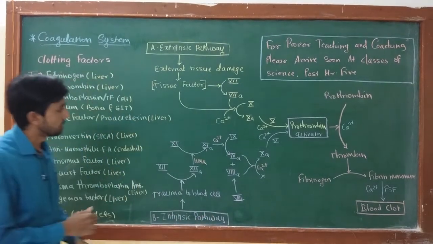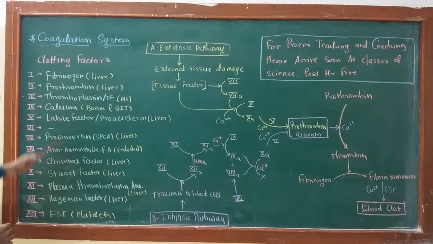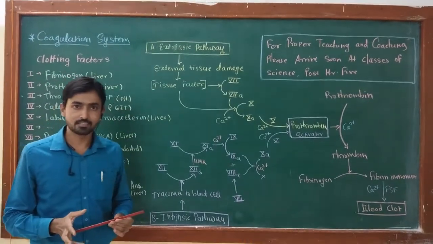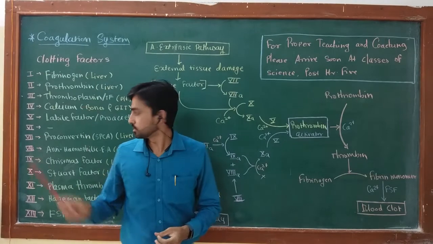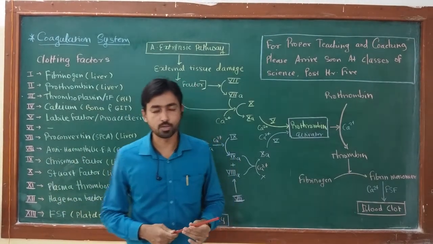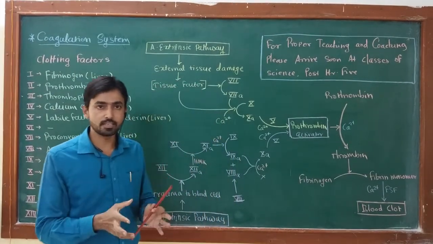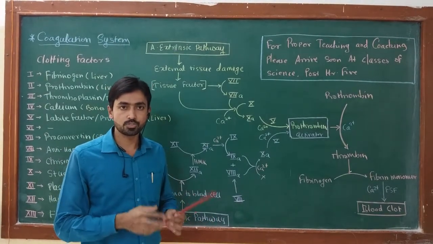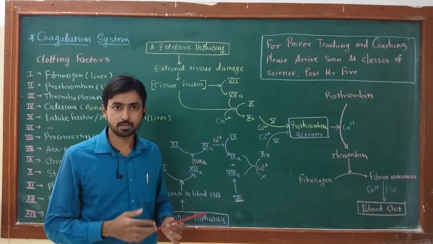Now, just to remember these 13 factors, I have constructed a simple sentence which helps you to remember all these factors. Now we can see different type of flex boards on the road in cities which show the advertisement of classes.